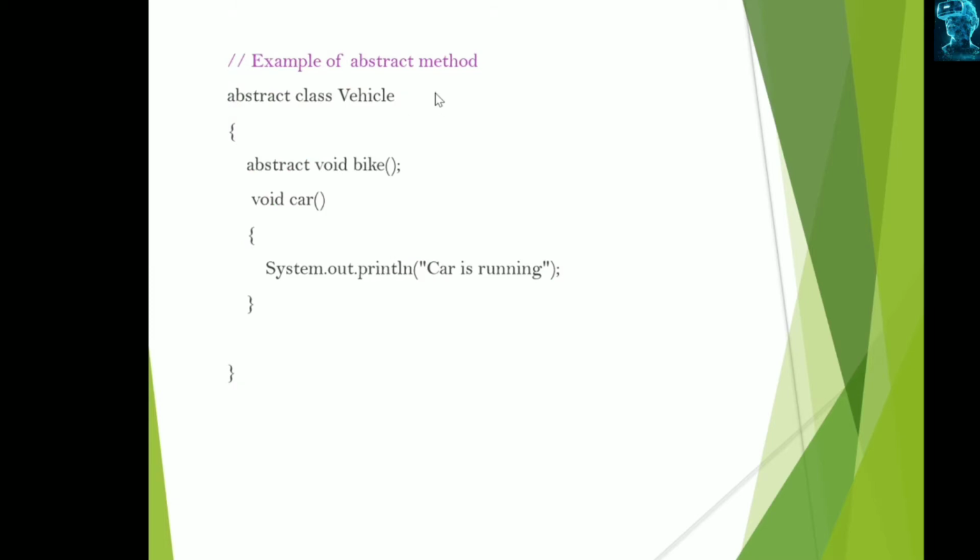For example, this is an abstract class Vehicle. When we declare the class as abstract, it is called an abstract class. And abstract void bike is a method included in the Vehicle class. It has a return type, and observe that it ends with a semicolon, meaning it has no body. And here you observe this is the concrete or normal method, with return type void and name car, and it has its own body with open and close braces. Its functionality is printing some statements, but the abstract method has no body. This is the example for the abstract method.